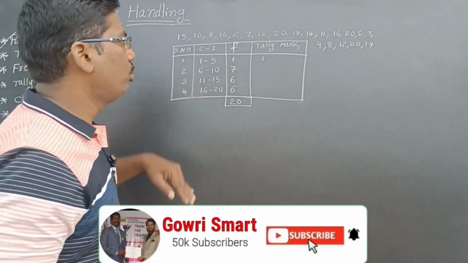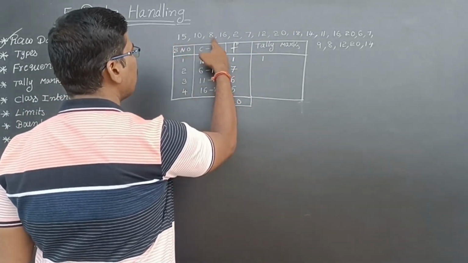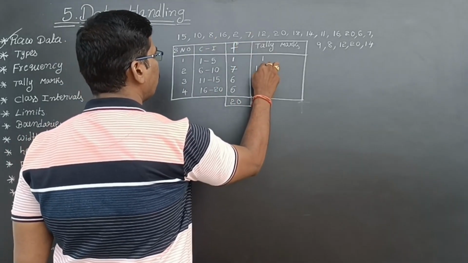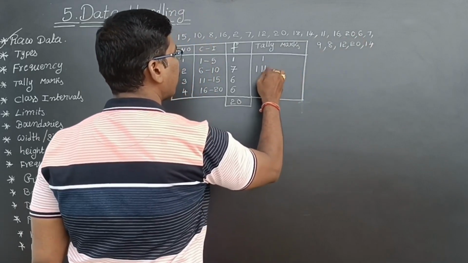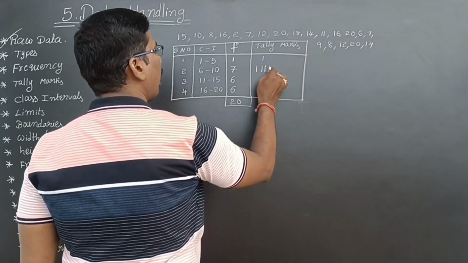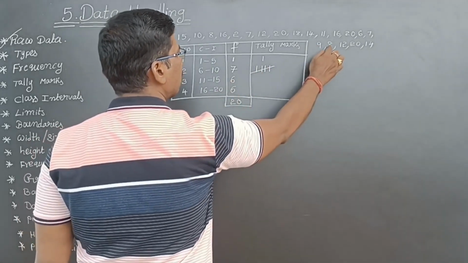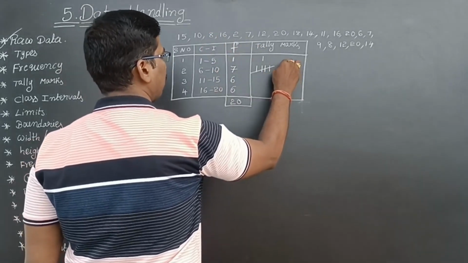So, what can we do? 6 to 10 means year 1, next year 1, next year 1. I can do like this, this is 5. This is 5. Next, here 1 and one more. 10 also is there.